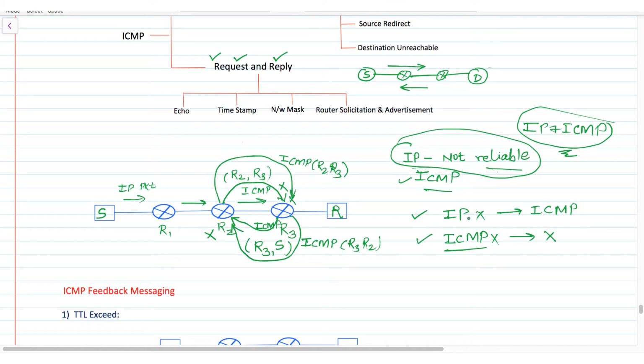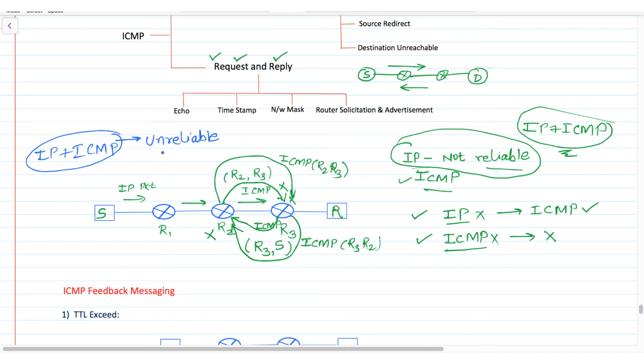So the rule is that only if an IP packet is discarded do we send an ICMP error message; if an ICMP packet is discarded, no error message is generated.